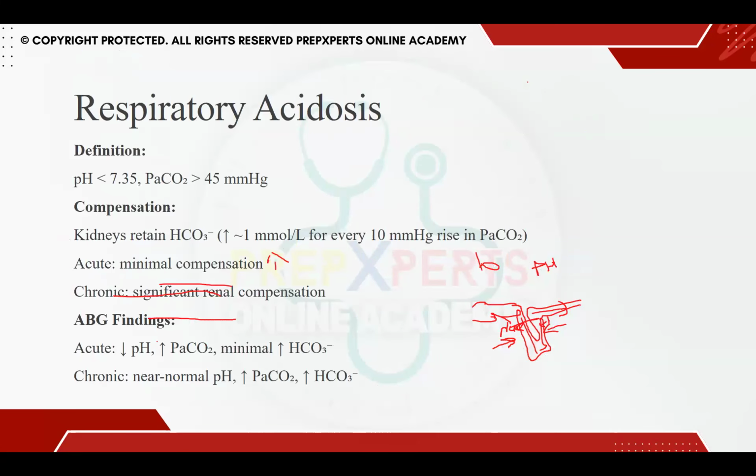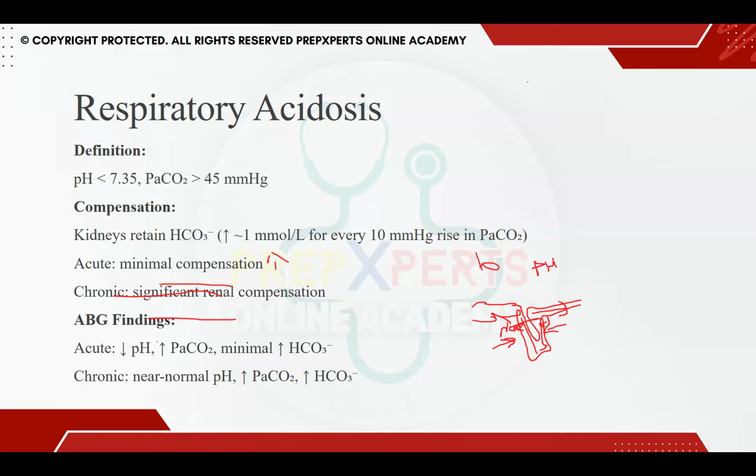Let's talk about respiratory acidosis, and this is a very important one if you're working in a tertiary care hospital. What happens in respiratory acidosis? Again, we understand what acidosis is: the pH is less than 7.35. We call it respiratory acidosis because there is a rise in partial pressure of carbon dioxide to more than 45. When PaCO2 is rising, there is a decrease in pH. We identify that this is respiratory acidosis.